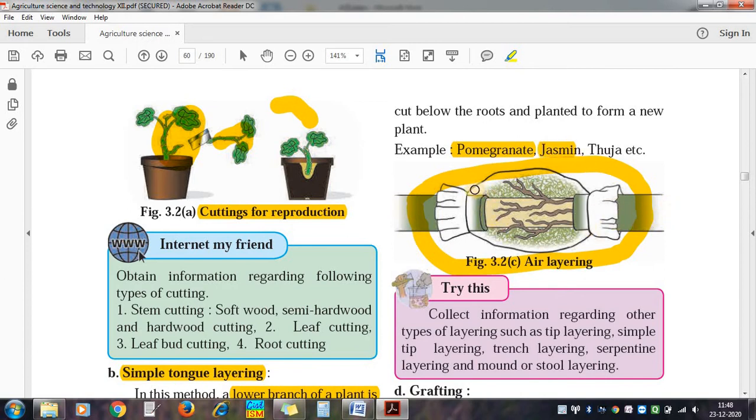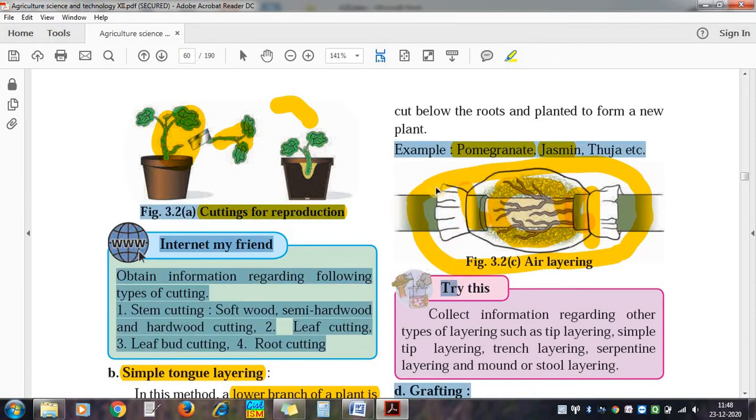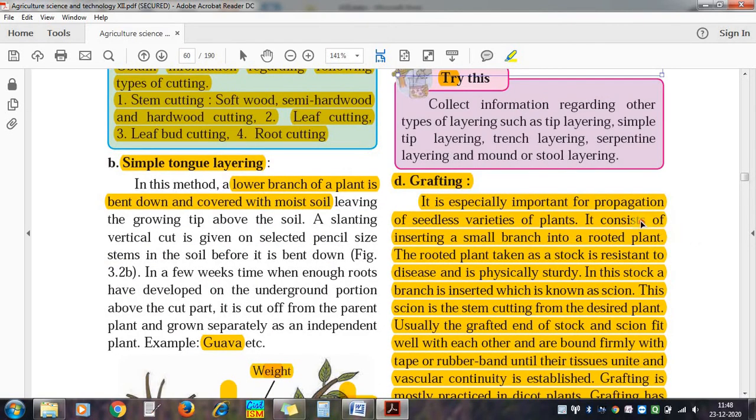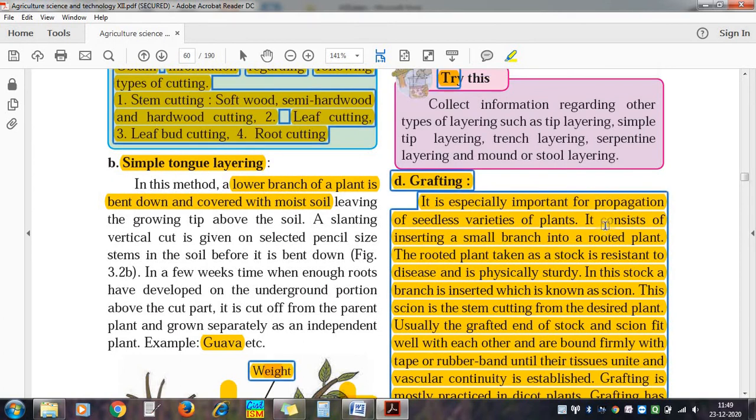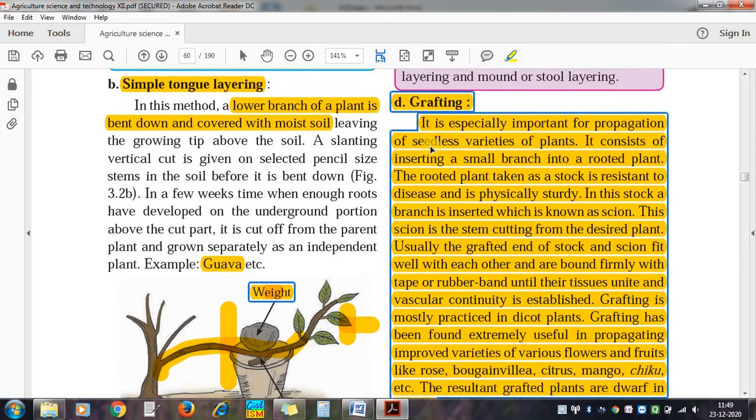On this branch, a cut is given here, another cut is given here, a 1 inch cut, and on this portion the bark is removed, and here this is all sphagnum moss. It is called sphagnum moss. Moist water is given, and so here roots are formed. Then this is cut, and it is used for propagation. This is called air layering. Now come to grafting.